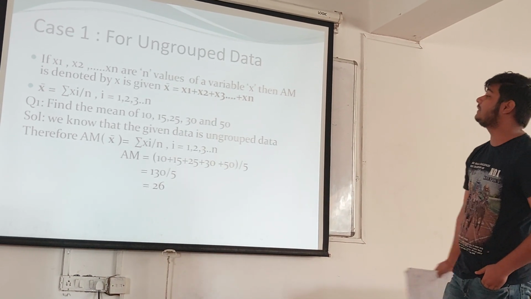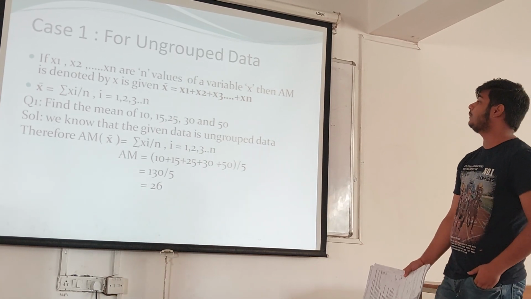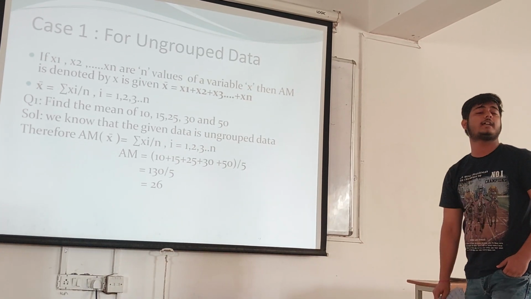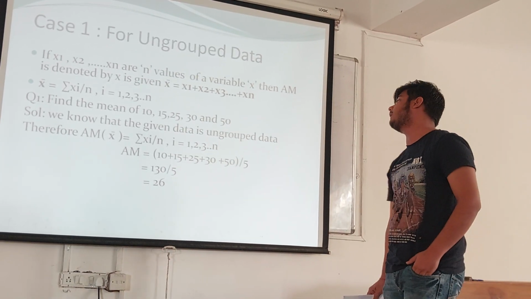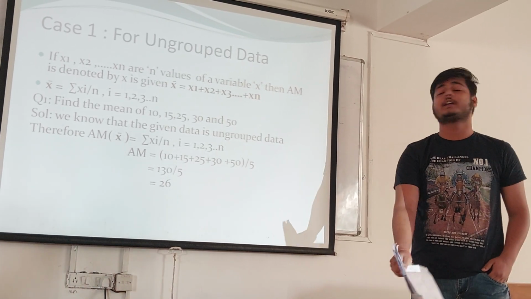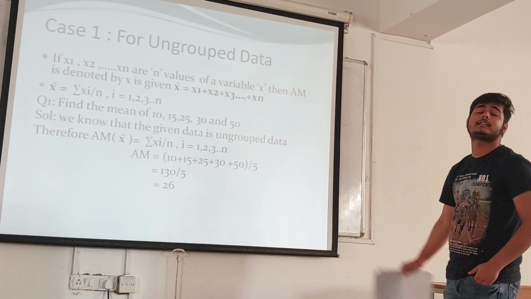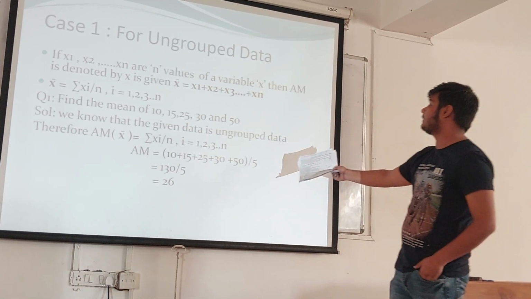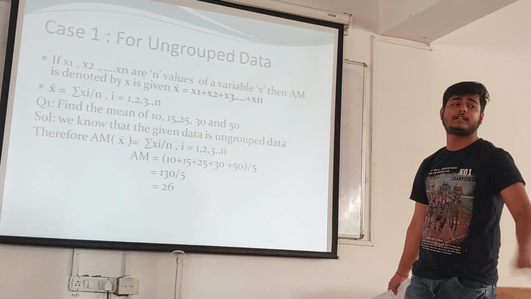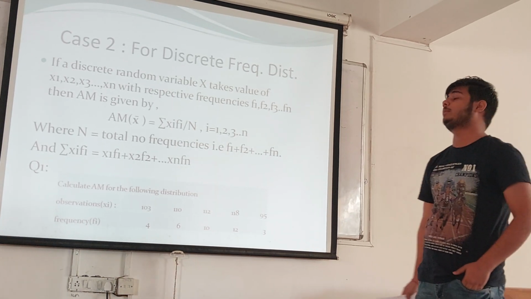So here the solution is, we know that the given distribution is ungrouped data. So in ungrouped data, arithmetic mean is equal to summation of xi divided by n, where i takes values 1 to n. So the values are 10, 15, 25, 30 and 50. Summation of these divided by the number of observations. The total here is 130 divided by 5. The mean is 26.